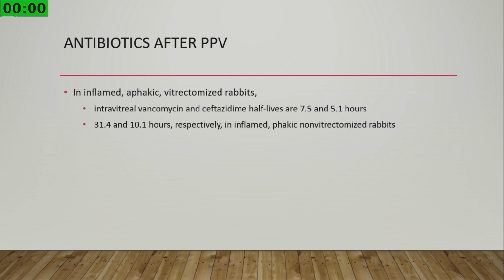Another controversial area is antibiotics after pars plana vitrectomy, because we usually give repeat doses at 48 to 72 hours, but in a vitrectomized eye, the half-life of antibiotics is drastically reduced. So post-vitrectomy, if there is any injection, you may have to give it mostly daily.